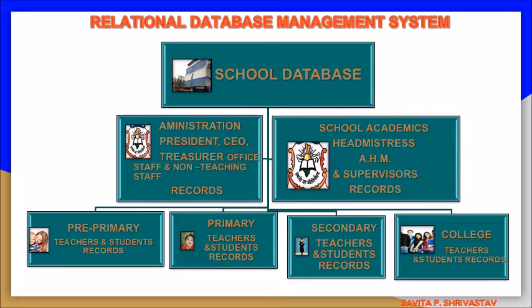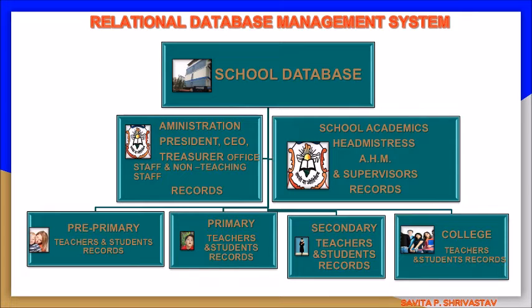In administration, we can keep the records of president, CEO, treasurer, office staff, and non-teaching staff. In school academics, we can keep the records of headmistress, AHM, and supervisors of primary and secondary.